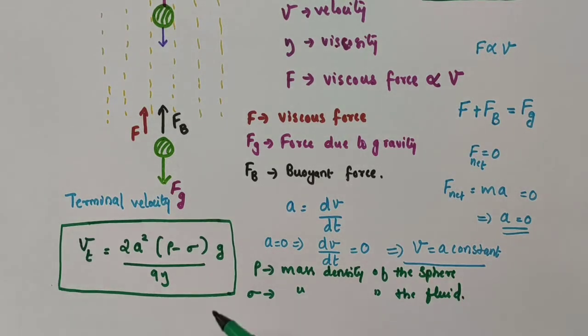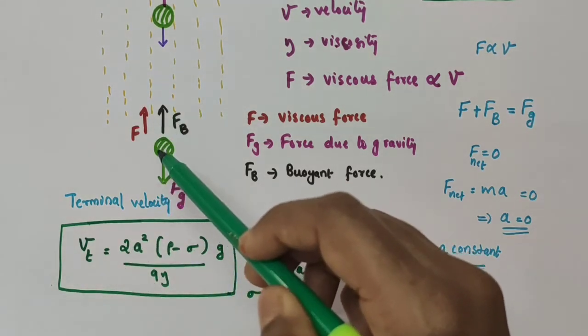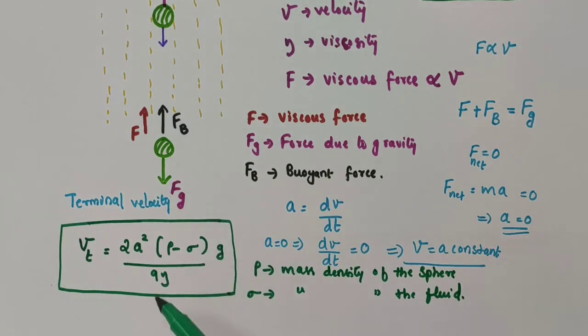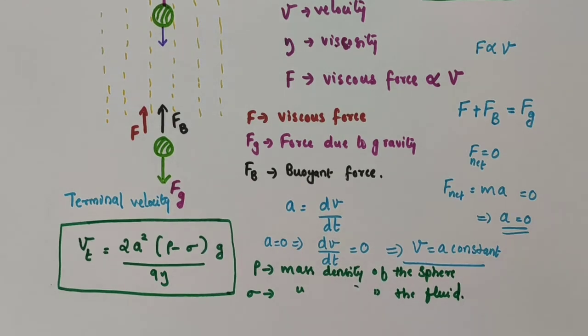So, terminal velocity is the constant velocity or the steady speed achieved by an object freely falling through a gas or liquid. Terminal velocity Vt is equal to 2a squared into (rho minus sigma) divided by 9 eta, into g. This is the expression to find the terminal velocity, where a is the radius of the sphere, eta is the viscosity of the fluid, g is the acceleration due to gravity, rho is the mass density of the sphere, and sigma is the mass density of the fluid.